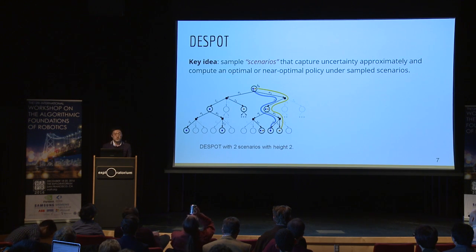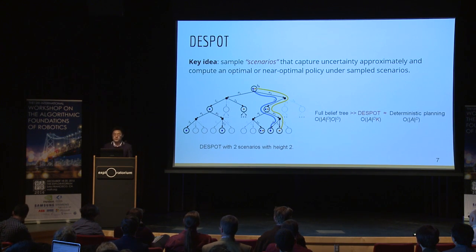This figure shows an example of DESPOT with height 2, constructed with 2 scenarios. And by sampling scenarios, DESPOT successfully decreased the exponential term in the full belief tree to the number of scenarios, reaching the same level of complexity as deterministic planning, which is much smaller than searching in a full belief tree.